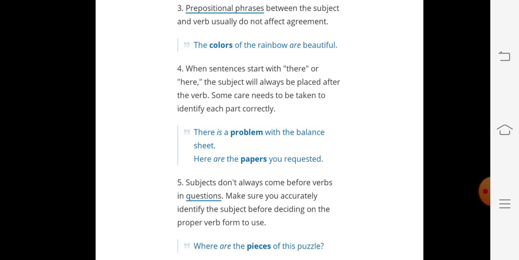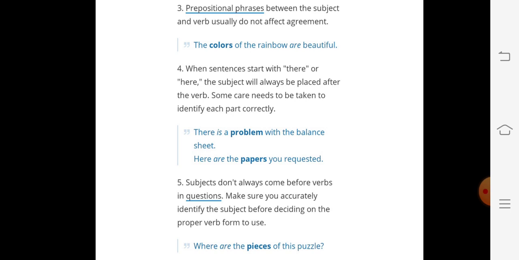Rule number 4: when sentences start with there or here, the subject will always be placed after the verb. Like, there is a problem with the balance sheet. Balance sheet is our subject and it is used after the verb. And in the second sentence, here are the papers you requested. Are is the verb and it is used before our subject, papers.